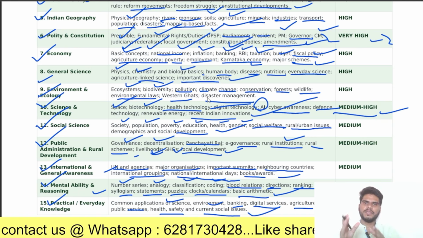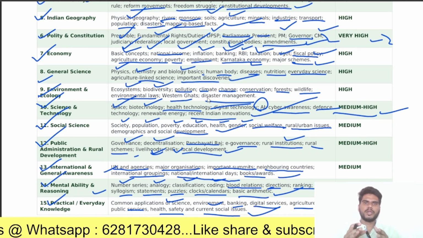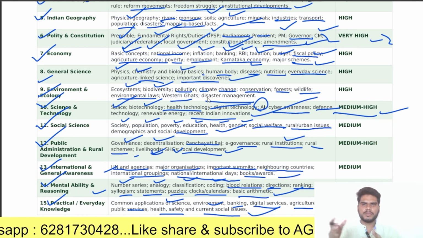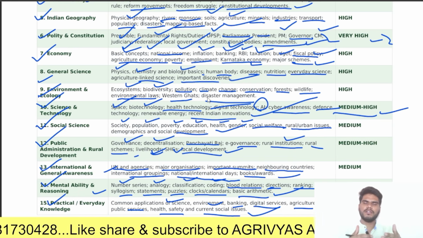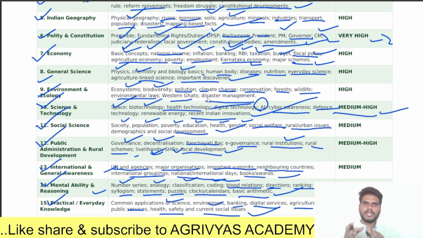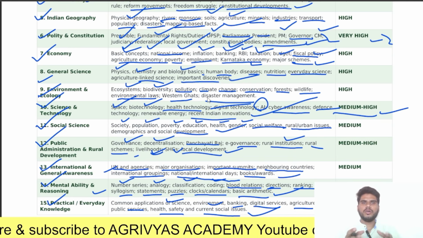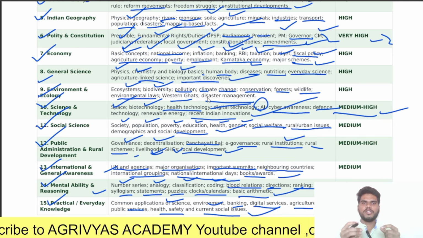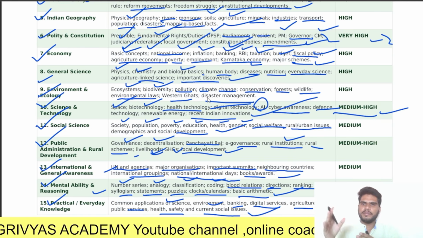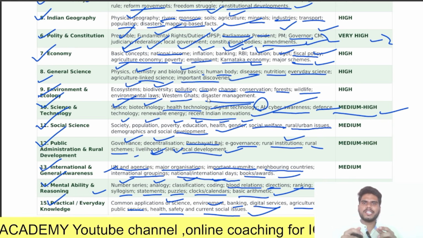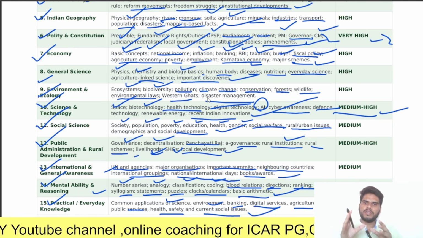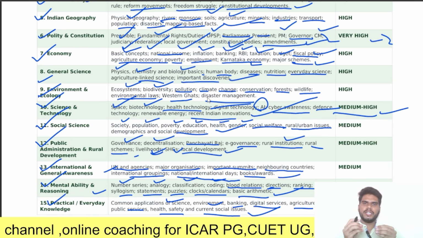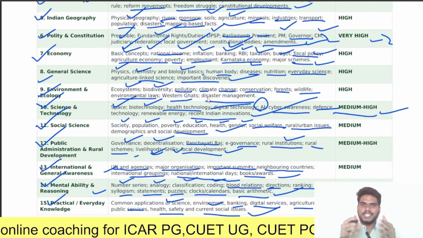Competition will always exist in paper 1, because in paper 2 everyone will read for the subject, since it is a specific subject paper. Everyone will read and attend that paper easily. But for paper 1, it is highly impossible to cover all the subjects in these limited 40 days. So we should be very selective and very precise, and read for the general studies paper 1 examination in these 40 days.